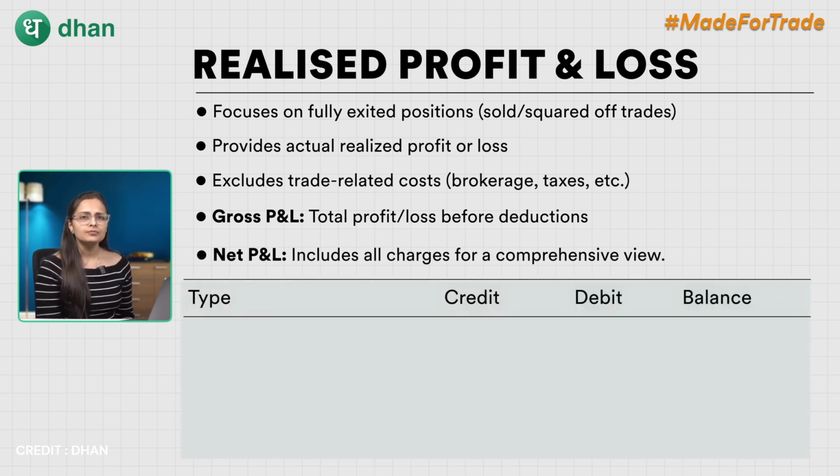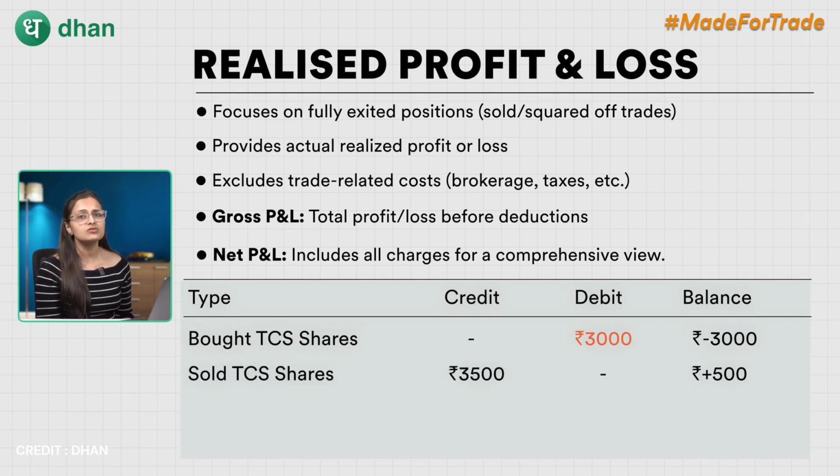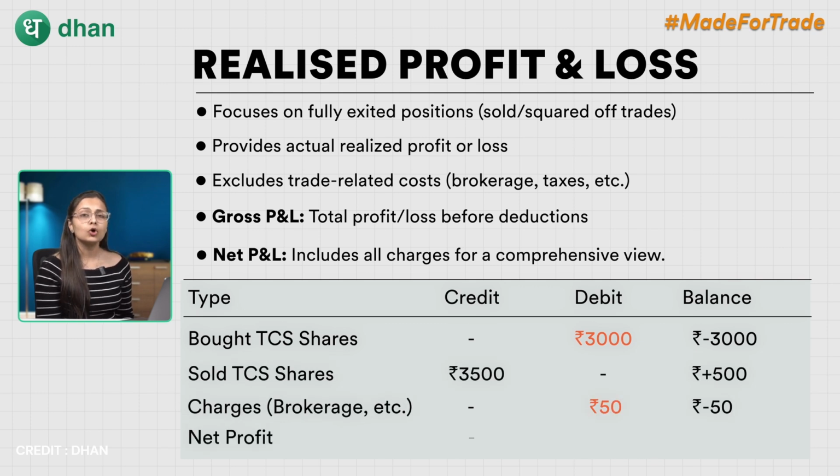For an example, you bought TCS shares for Rs 3,000 and sold them for Rs 3,500, assuming Rs 50 as your charges. Your gross profit will be Rs 500 per share, whereas net profit will be Rs 450 per share after deducting your charges as well. This report ensures you are fully aware about your actual take-home profit or loss.